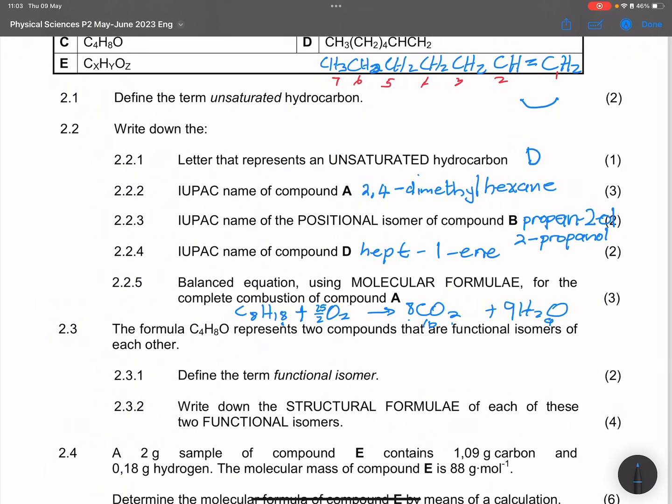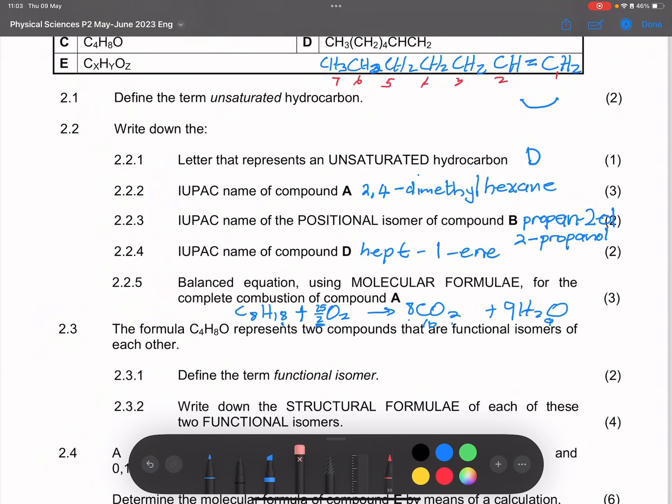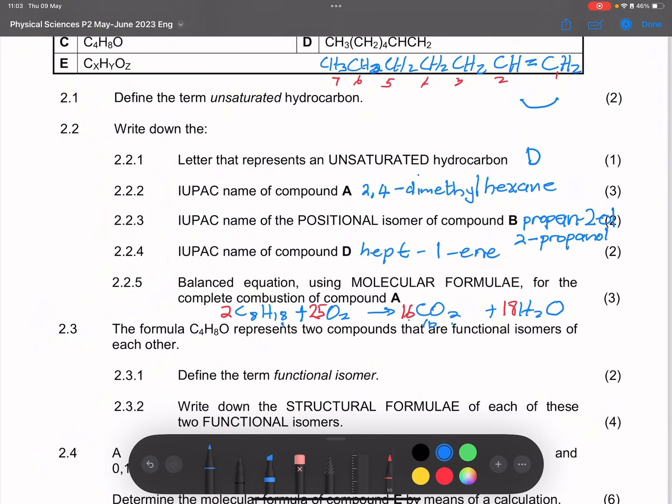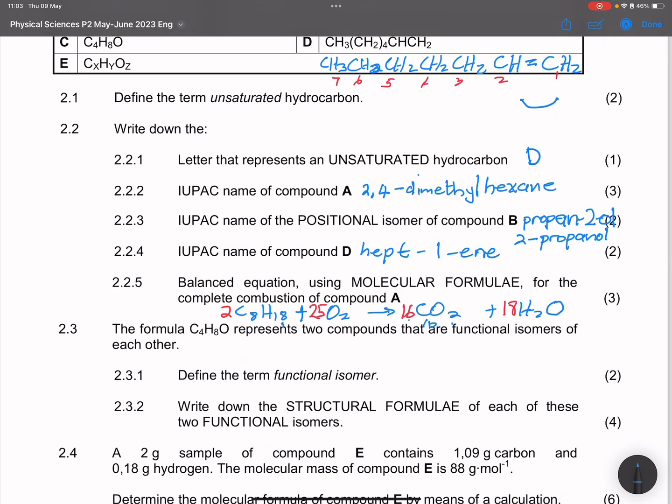Now you can never have a fraction there as your number of moles. So in this case, what I'm going to do is multiply everything by 2. So therefore that number changes. 2 times 1 here will give me 2. 25 over 2 times 2 will give me 25. 8 times 2 will give me 16. And 9 times 2 will give me 18. And please remember, in that case, it means that my reaction is perfectly balanced. Right, and let's go to the next question.